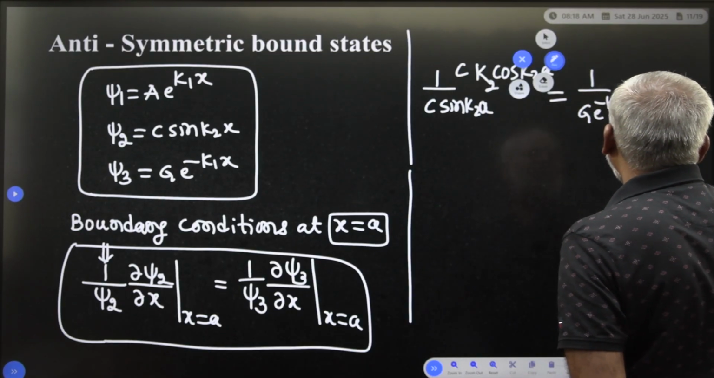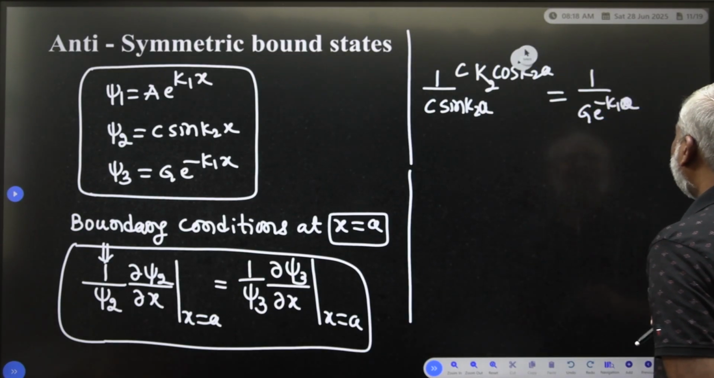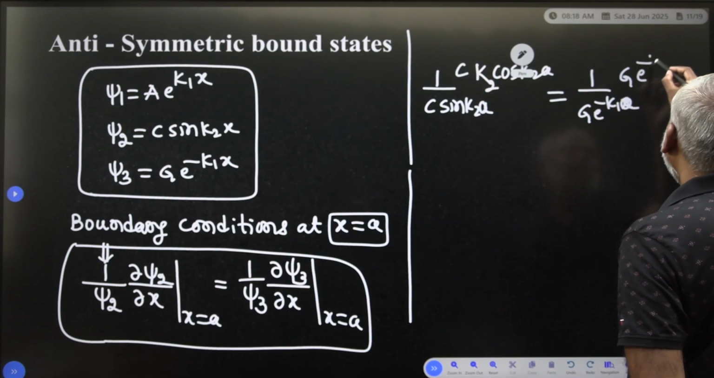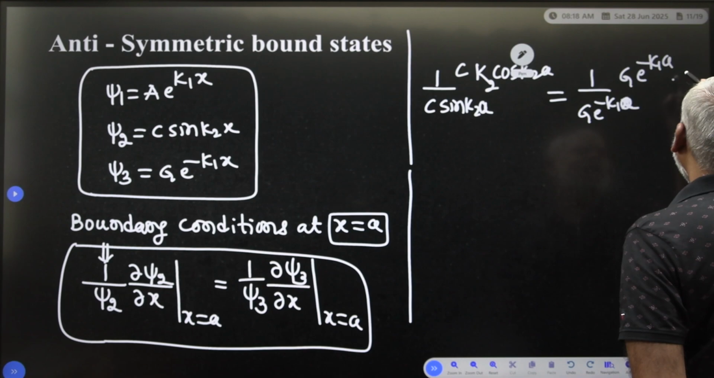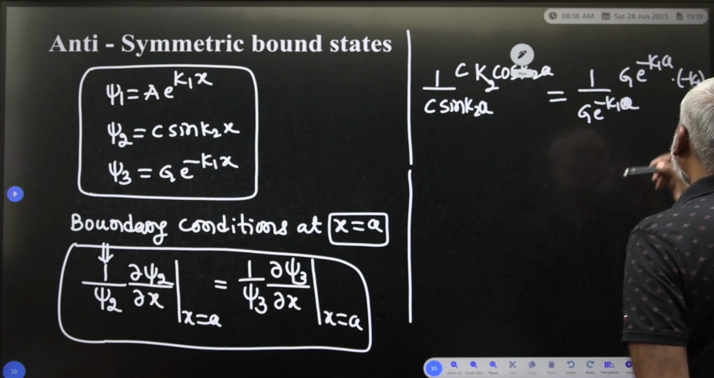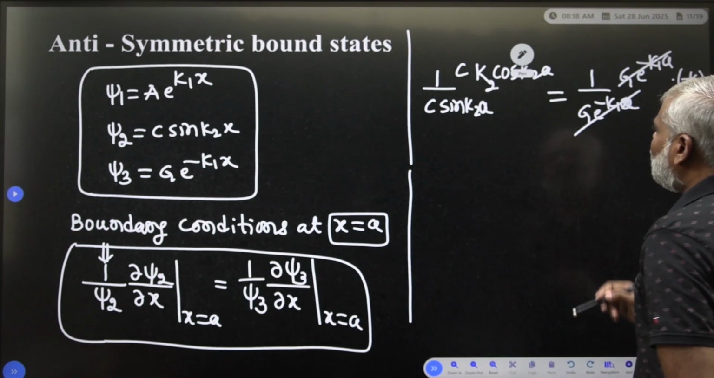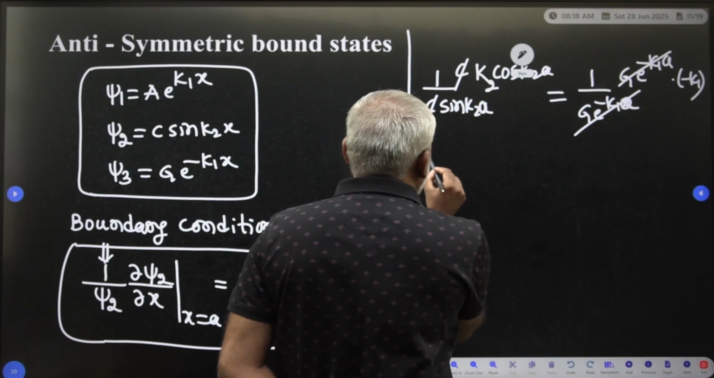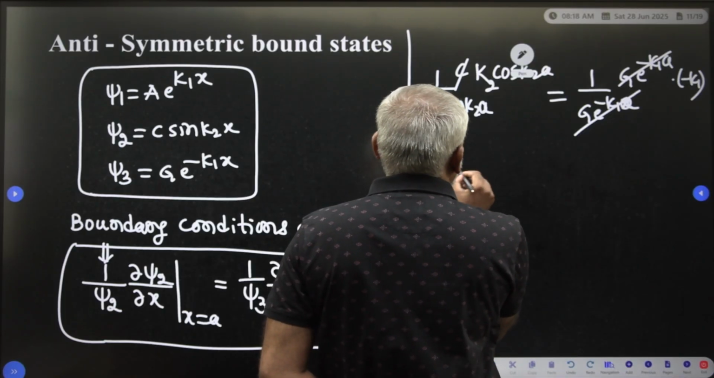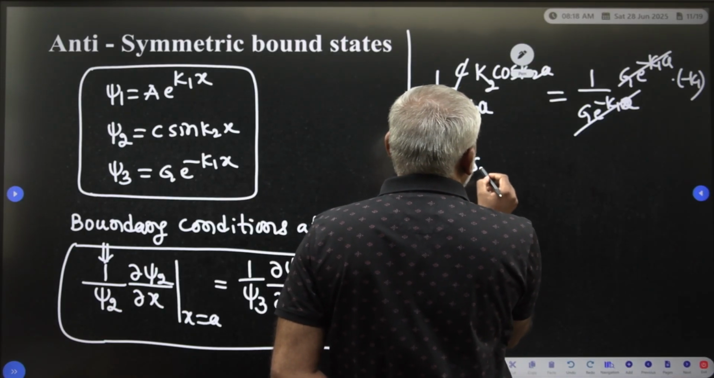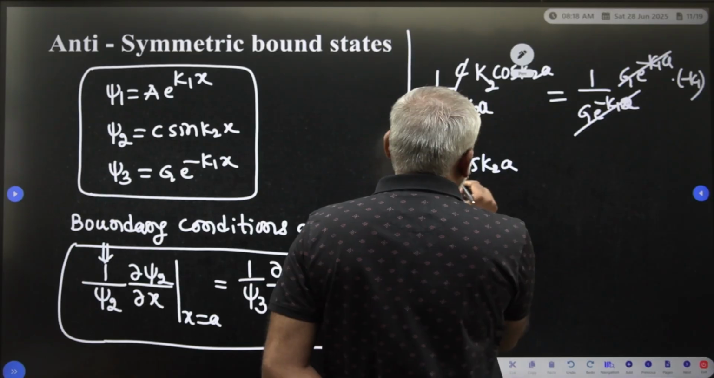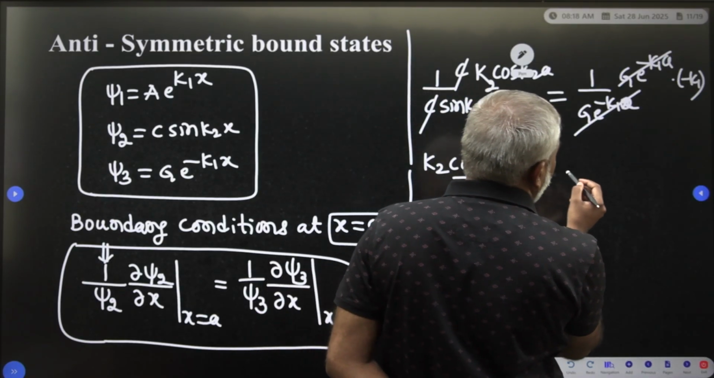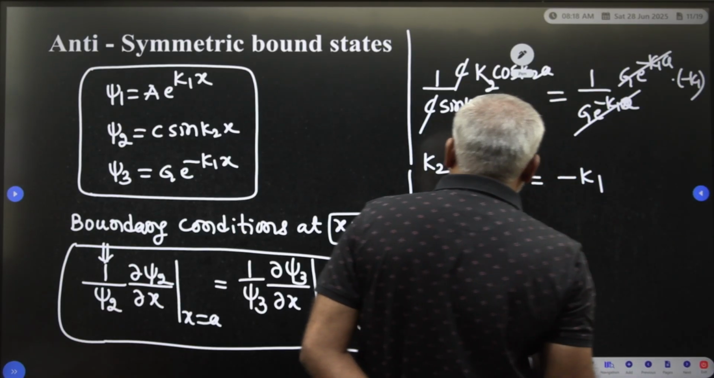Again you have to differentiate, k1 into a. You have to substitute here g into e to the power of minus k1 a, into minus k1 we are writing. So g into e to the power of minus k1a, c get cancelled. Therefore we are going to get k2 into cos k2a divided by sin k2a is equal to minus k1.